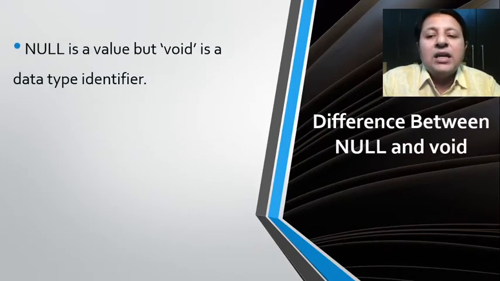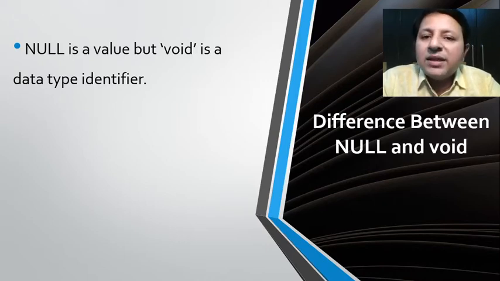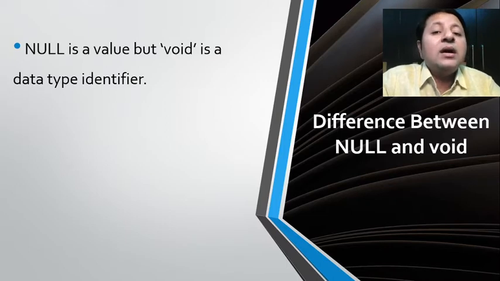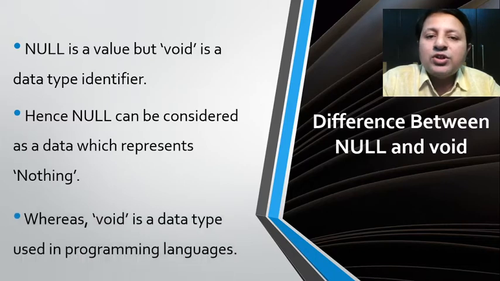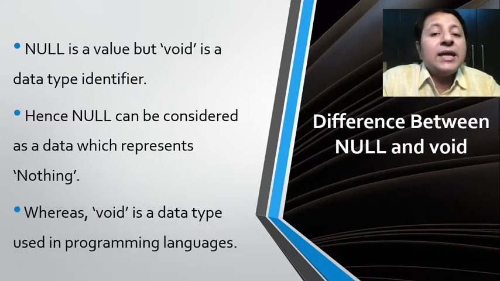Now, as far as null is concerned, it's a value, but void is a data type identifier. So that's the basic difference between the two. You can highlight that null is a value, whereas void is a data type identifier, or it's like a data type. Hence, null can be considered as a data which represents nothing. So as I said, it's a value. For a variety of reasons, we require to represent a value which shows nothing, and that is done by null. So we can say null is a value which represents nothing, whereas void is a data type which is used by programming languages.